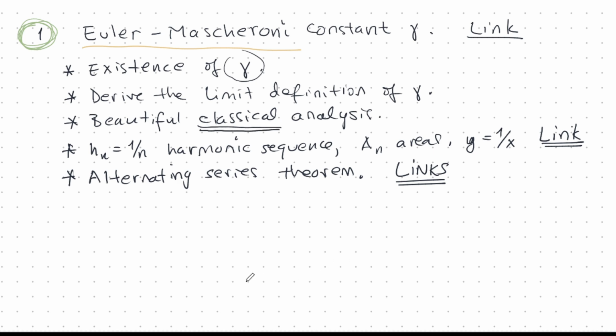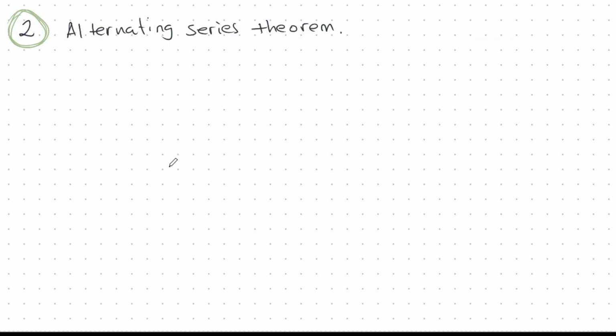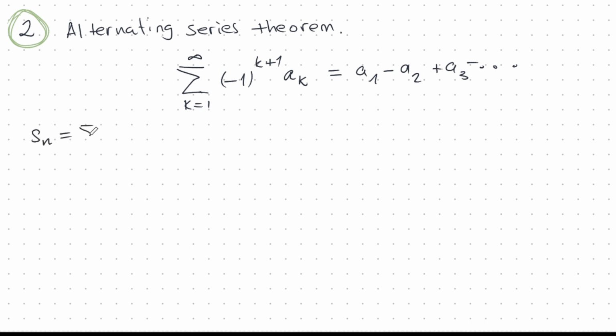All right, so let's get to this. First, let's have a look at the alternating series theorem. Here I have my alternating series, and I can write it in an expanded form like this: A1 minus A2 plus A3, and so on. So the evens will have a negative and the odds have a positive. And I can define my partial sums. Little s n is the sum k is 1 to n of minus 1 to the k plus 1 times ak. So that's the first n of these.